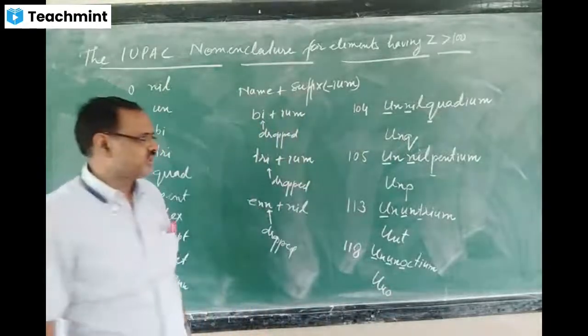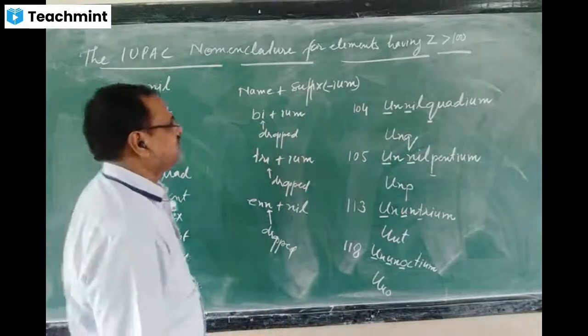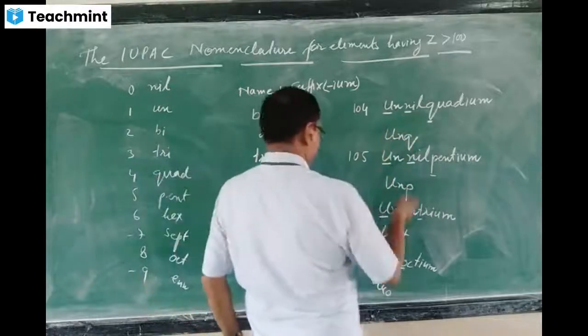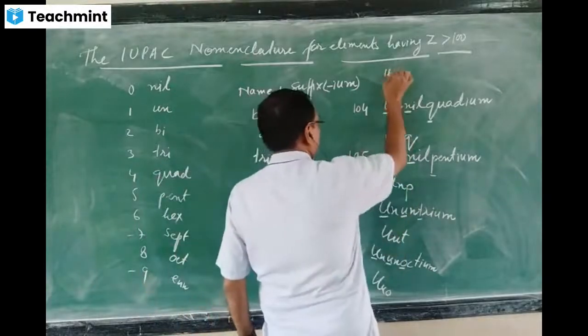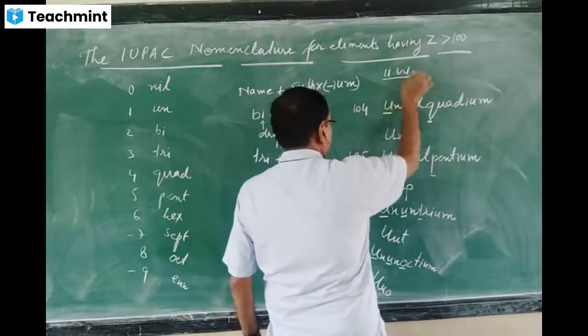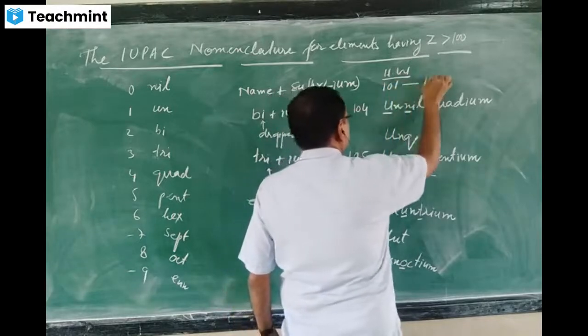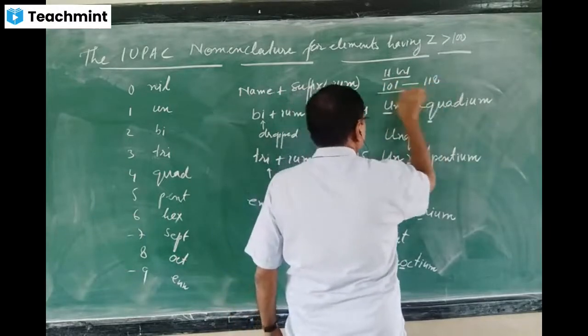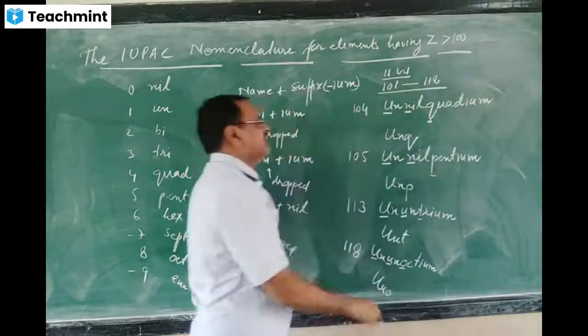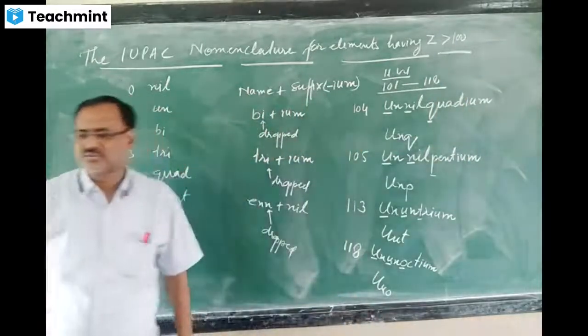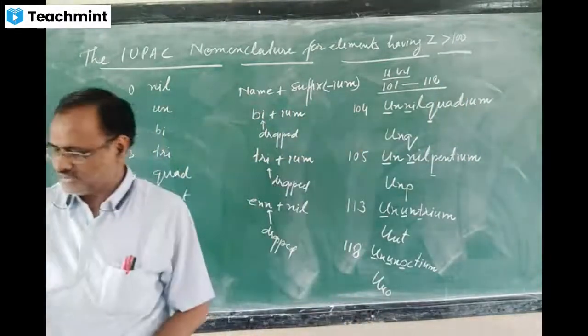So today the homework for you: I have written some elements here, and from 101 to 118 you write the names and do the practice. If you have any doubt, you can ask.